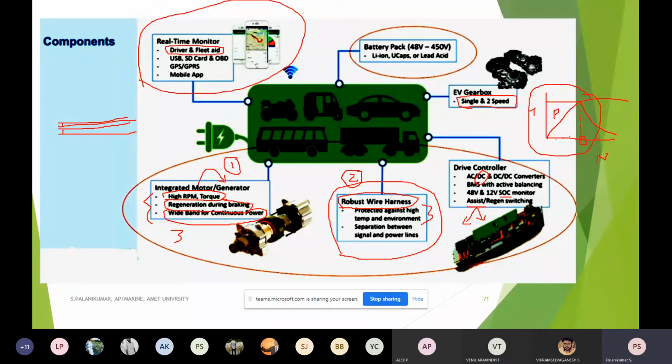And of course, at the time of braking, how much energy is fed back, so everything is possible. In addition to that, we are using some other electronic appliances also, like music players, USB and SD card, and of course it has to be connected to GPS and GPRS.